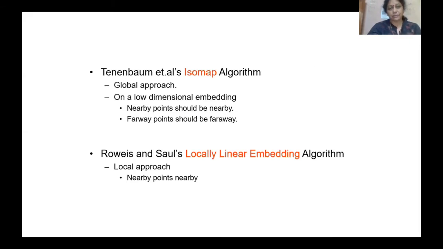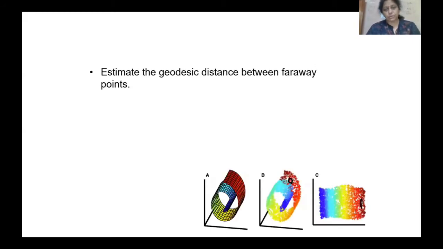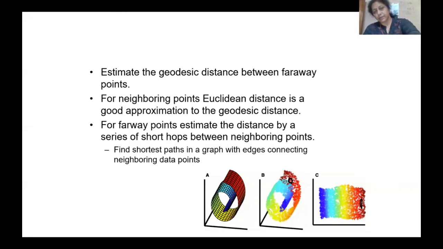So there are different types of algorithms. I'm not going into much detail about those algorithms. I only want to show you glimpses of this. Like see here, how the geodesic distance between far away points is to be managed. For neighborhood points, the Euclidean distance is a good approximation of the geodesic distance.